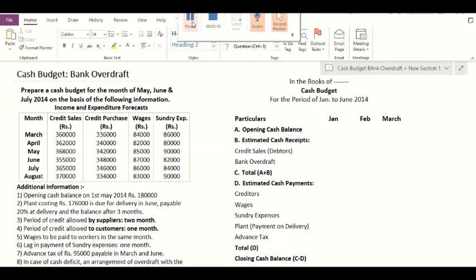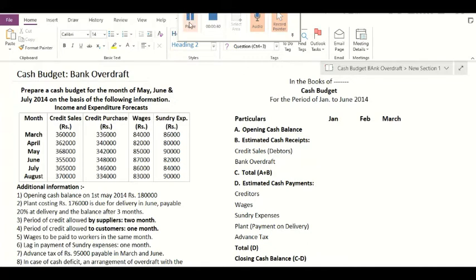So far we have studied two examples on the cash budget which might have helped you to build your understanding regarding the preparation of cash budget. In the previous two examples we observed a situation where the firm was having cash surplus. But for today's video tutorial, I deliberately chose a problem wherein the firm experiences cash deficit.